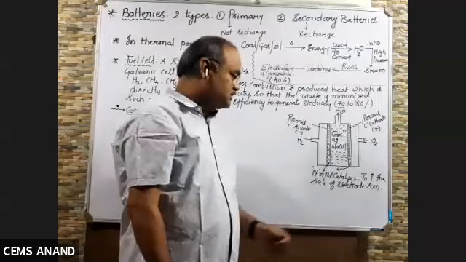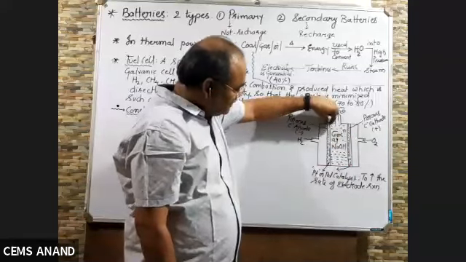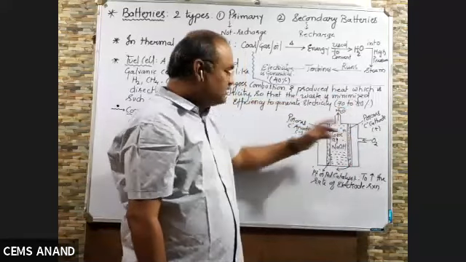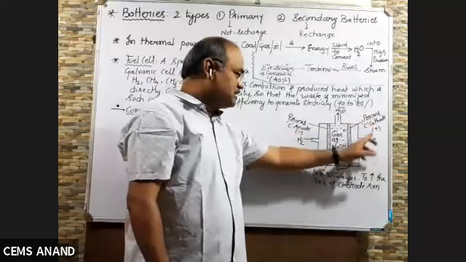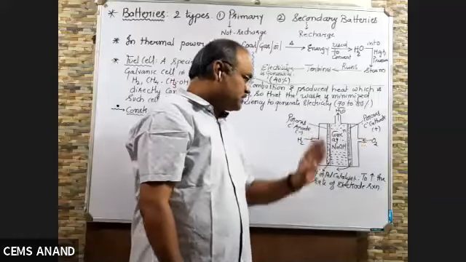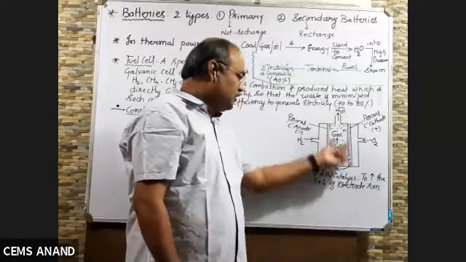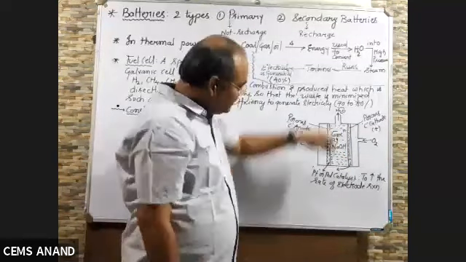So this is the construction. Simple again. Take a cylindrical vessel in which two porous carbon plates are fixed. One porous carbon plate acts as anode, another acts as cathode. Pass hydrogen gas through the anode, oxygen gas as a combustor through the cathode, and between both the porous carbon plates, concentrated aqueous solution of NaOH is filled.